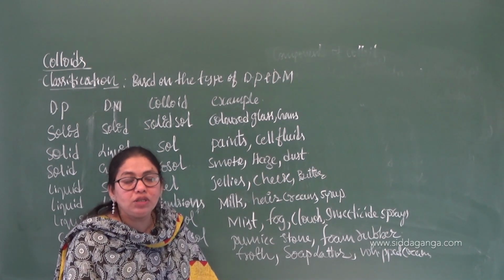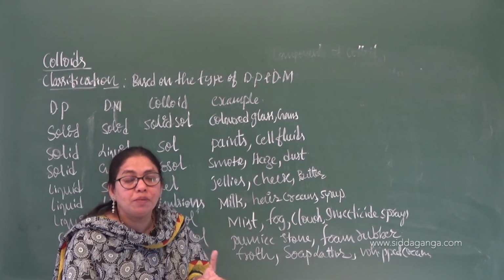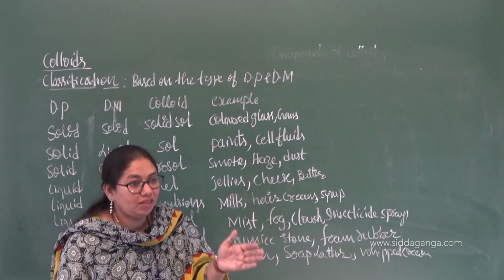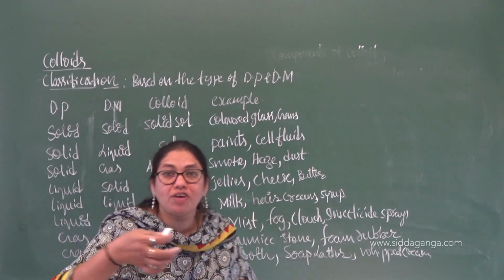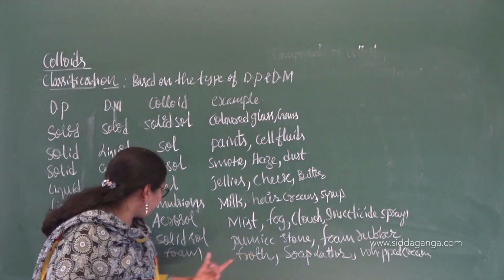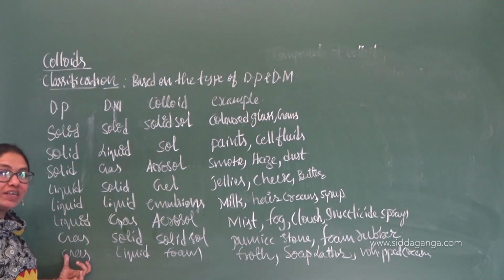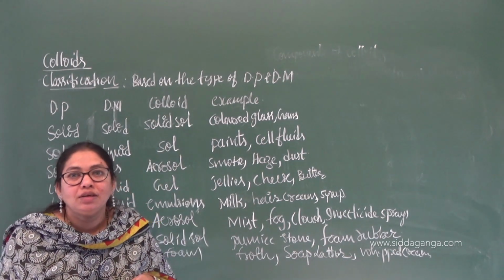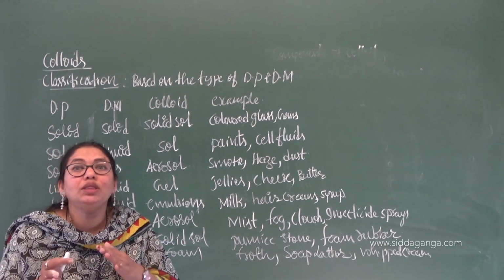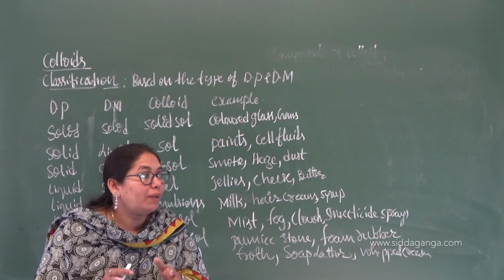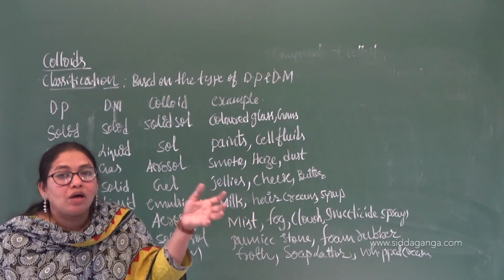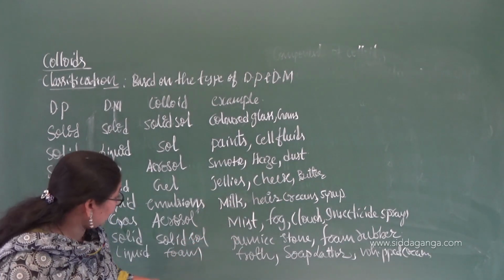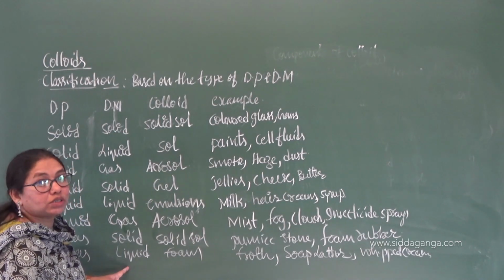Froth, do you know the meaning of froth? Froth flotation. You come across froth flotation, where you concentrate the sulfide ore by adding pine oil. When we agitate the mixture, what you get at the top is froth. So that froth has the dispersed phase as gas and the dispersion medium as liquid. That's why you see it in the form of bubbles. So you know about buttermilk; when you churn it, you see froth at the top, which can be easily skimmed out, right? That froth is an example of gas in liquid.